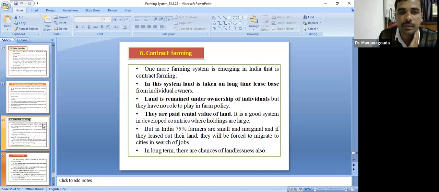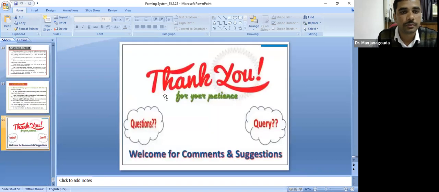It's a good system in developed countries where holdings are large, but in India, 75% of the farmers are small and marginal. If they lease their land, they will be forced to migrate to the cities. That is the major problem. In the long term, they will become landless also. This is contract farming. Nowadays, it is gaining popularity in some states in India also.